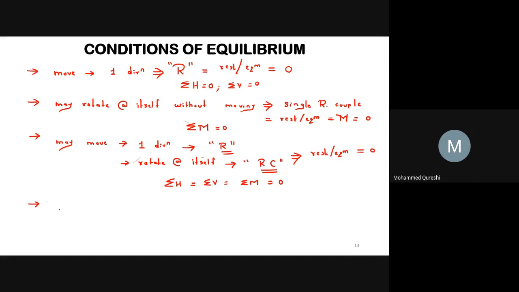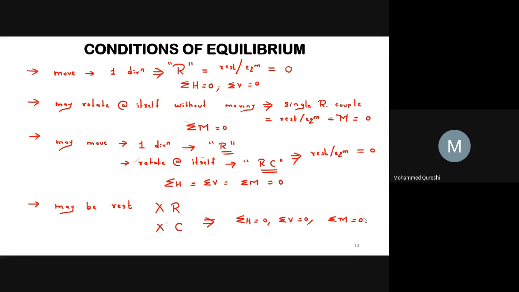And the last condition is that the body may be completely at rest. If the body is completely at rest, it means that there is neither a resultant force nor a couple acting on it, and hence in this condition sigma H will be equal to 0, sigma V will be 0, and summation of moment will also be equal to 0. So these are the conditions of equilibrium for coplanar non-concurrent forces.